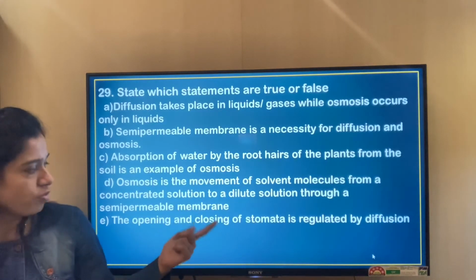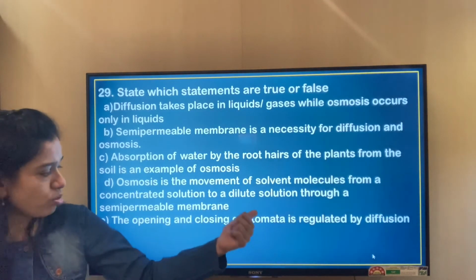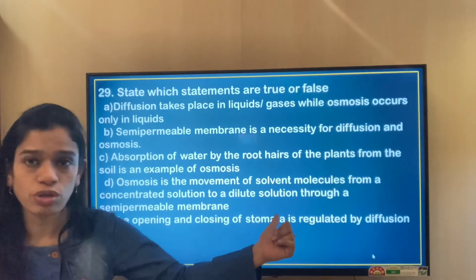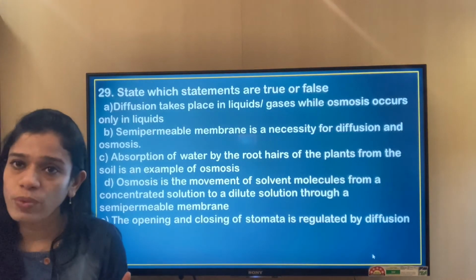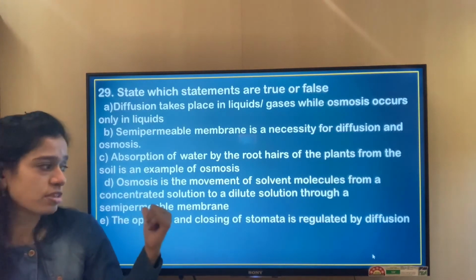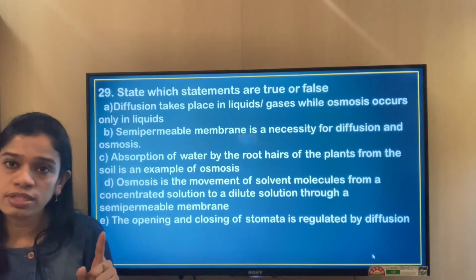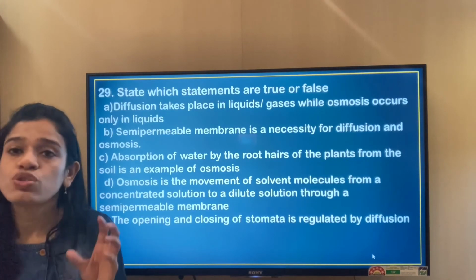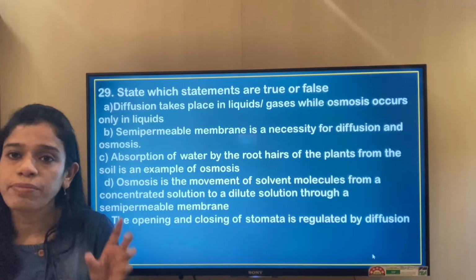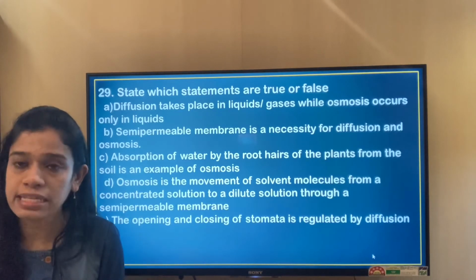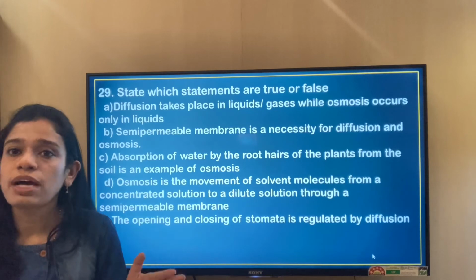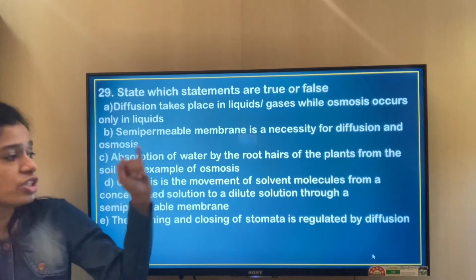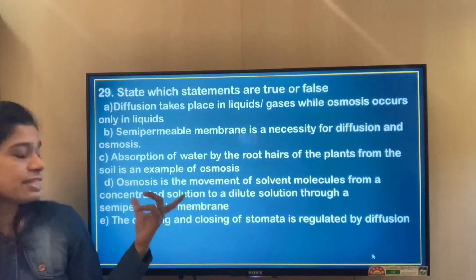Osmosis is the movement of solvent molecules from the concentrated solution to a dilute solution through a semi-permeable membrane. Movement of salt from a concentrated solution to a dilute solution. Just look at the statement. It is written concentrated solution to a dilute solution. Concentrated means that the solute concentration is high. So if the solute concentration is high, that means the solvent concentration is less. Concentrated solution means a lower solvent concentration, compared with a higher solvent concentration. So this sentence is incorrect.